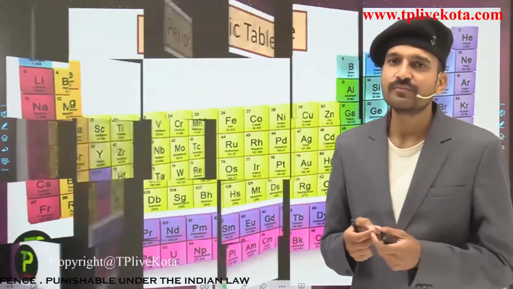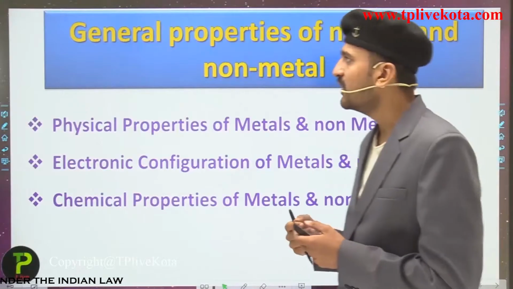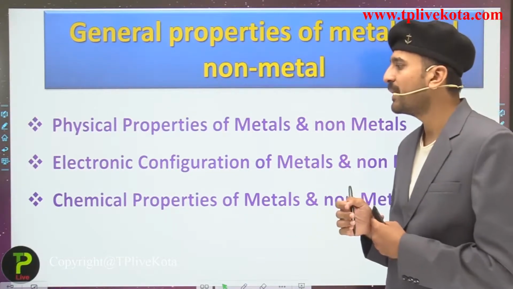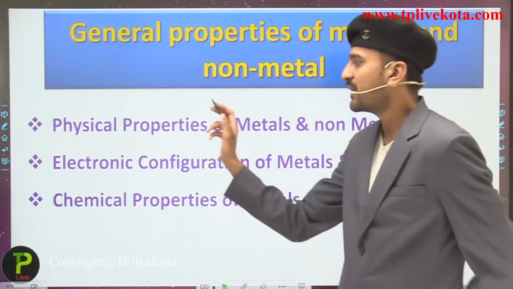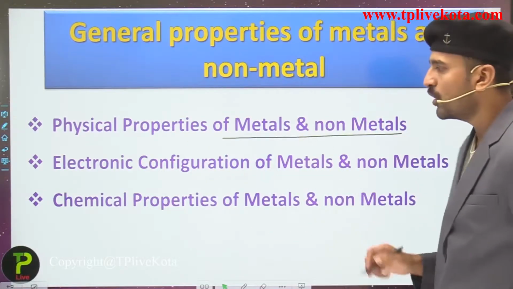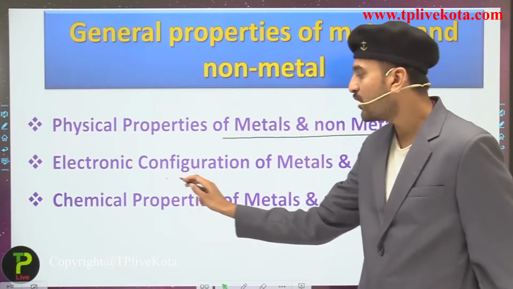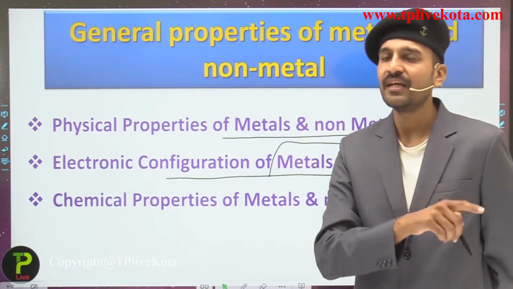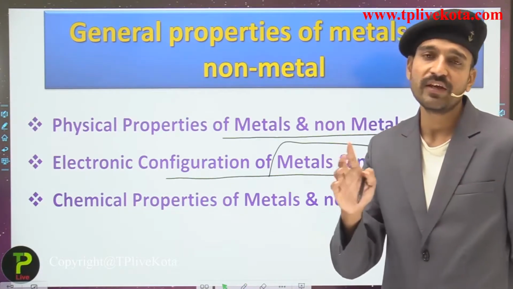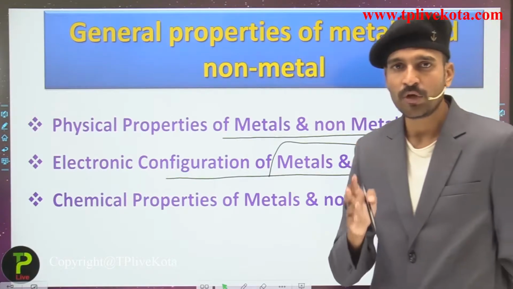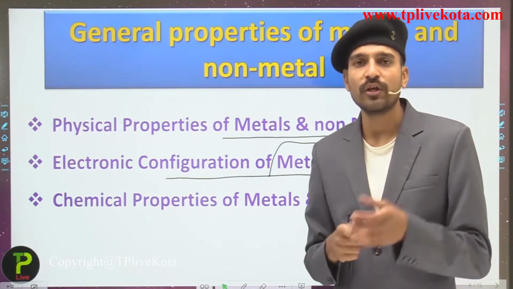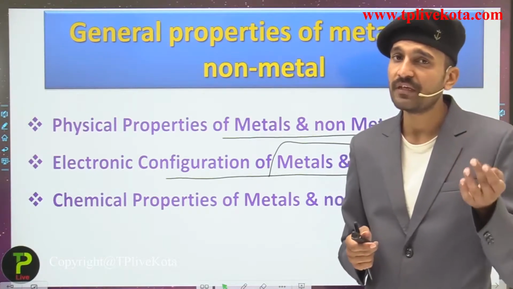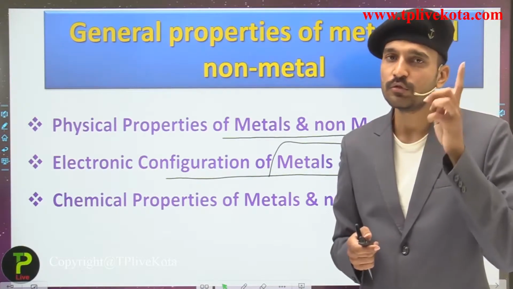Now students, let us see the general properties of the metals and the non-metals. The general properties include what? The physical properties of the metals and non-metals. The second is the electronic configuration of the metals and non-metals. This you have seen in class 9, but there we did not classify the elements as metals and non-metals. We simply saw the electronic configuration of the elements, that is, whether they have 1, 2, 3, 4, 5, 6, 7, or 8 electrons in their outermost shell.